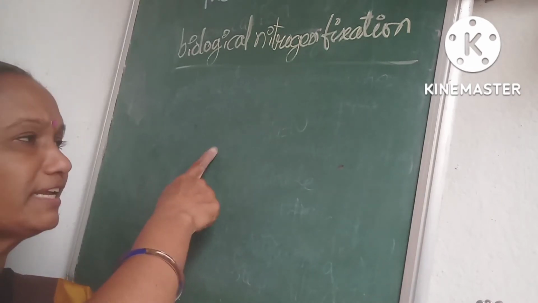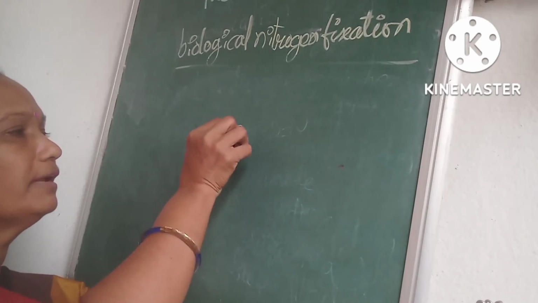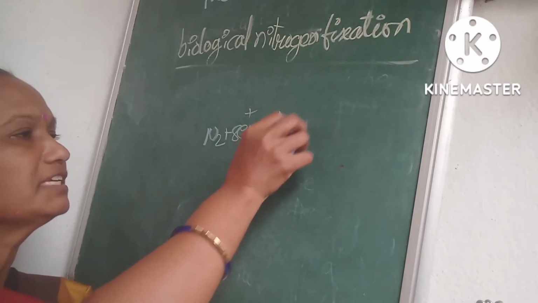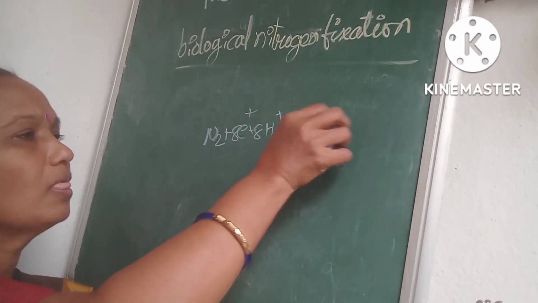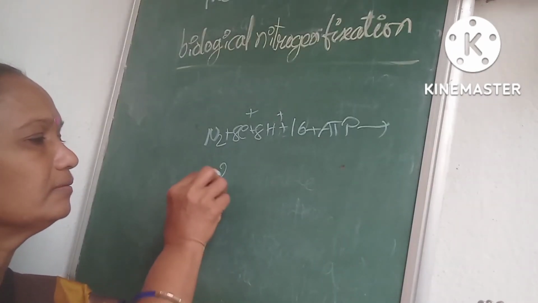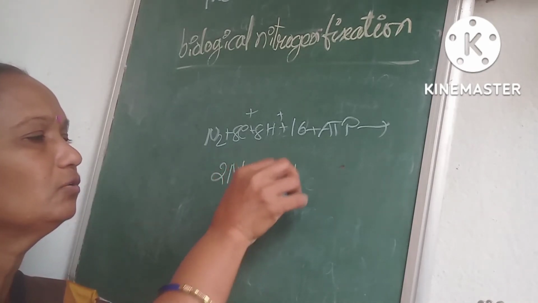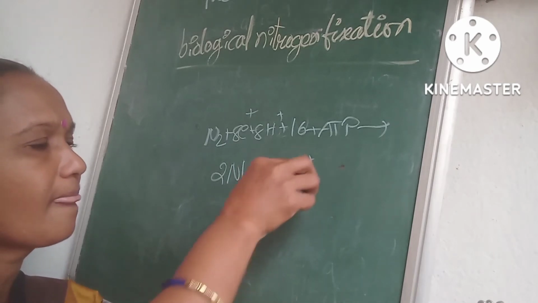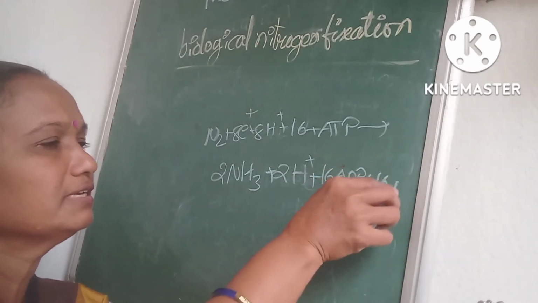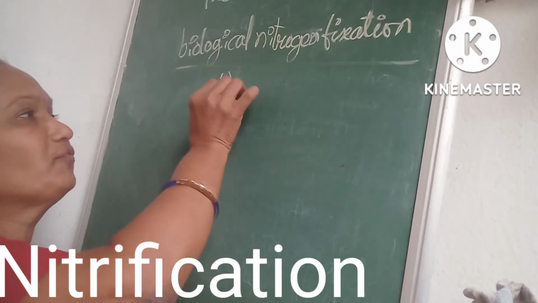The overall reaction is as shown in the figure. Nitrogen, 8 electrons, 8 protons and 16 ATP give, as a result, 2 NH3, 2 H plus, 16 ADP and 16 Pi. So all together, that is nitrogen fixation. Now, nitrification.